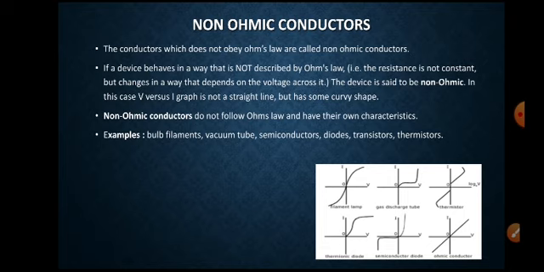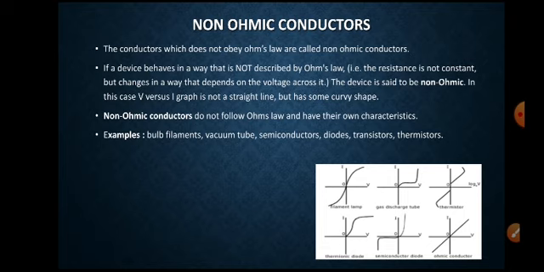And the conductors which do not obey Ohm's law, when you apply some voltage difference to the conductor, its current does not change proportionally. That type of conductors are called non-ohmic conductors. The conductors which do not obey Ohm's law are called non-ohmic conductors. If a device behaves in that way, it is not described by Ohm's law.